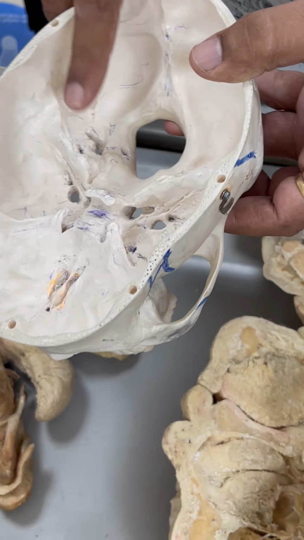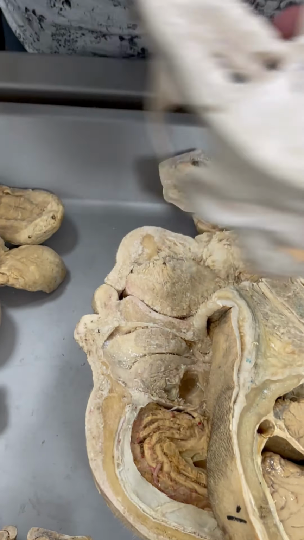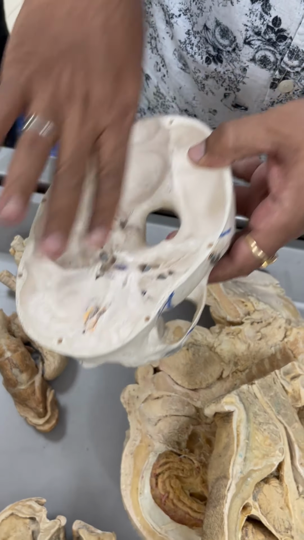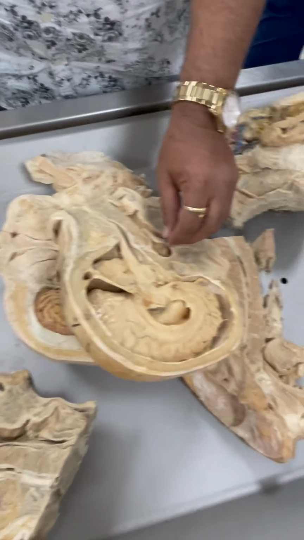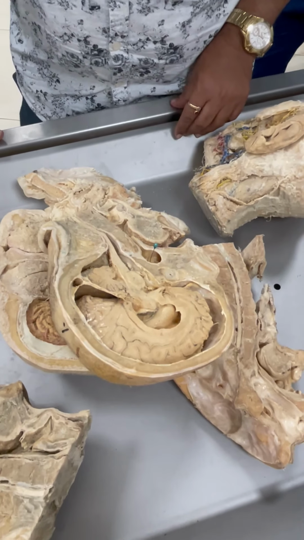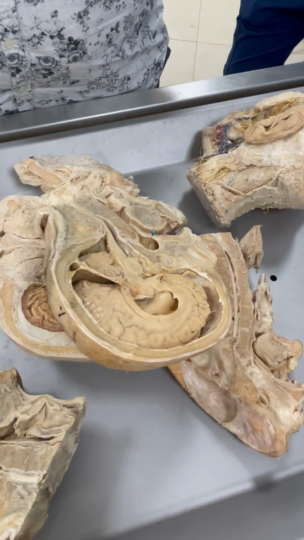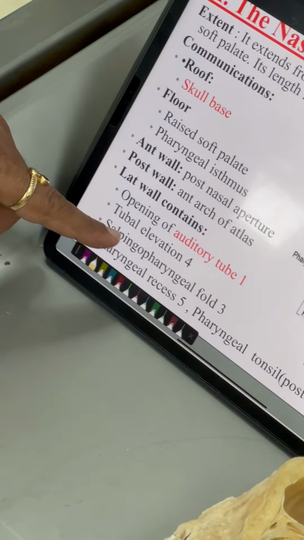Yes, it is opening in the nose. From there it comes down and opens here. So what is the opening you have in the nasopharynx? You have the opening of the auditory tube. So all these structures.